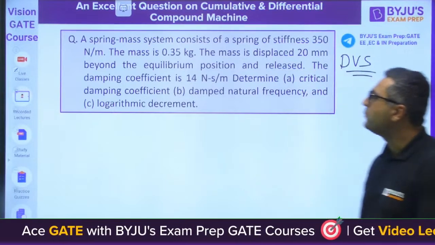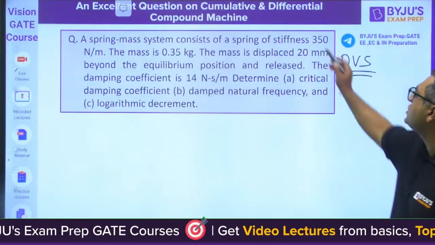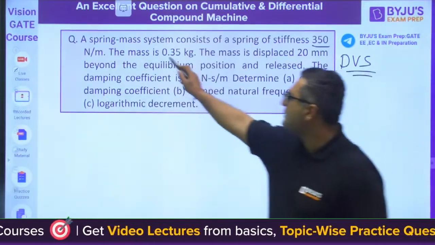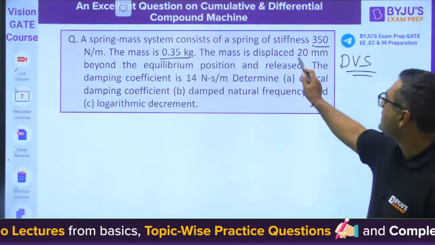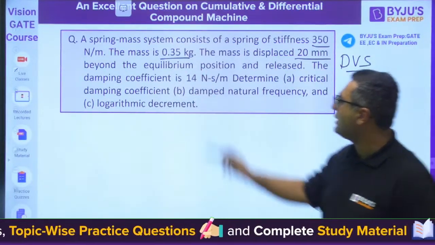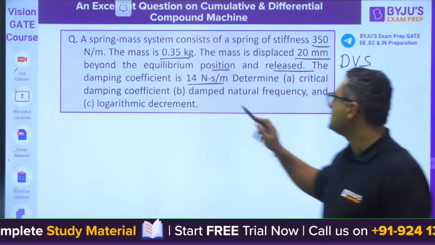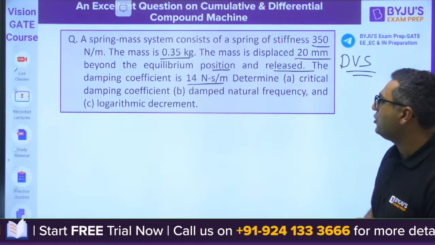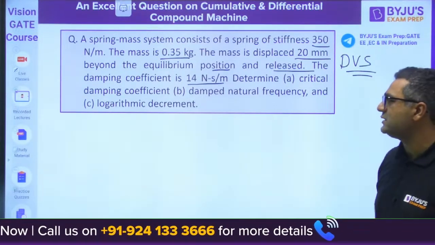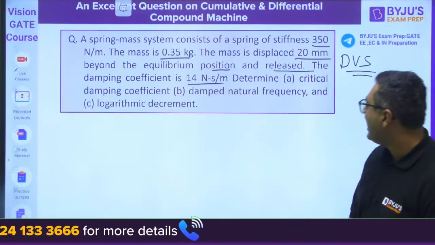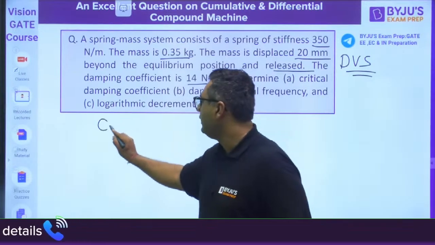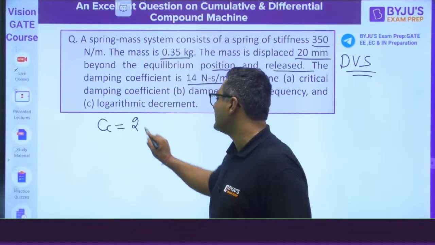A spring mass system consists of a spring with stiffness 350 and mass 0.35 kg. The mass is displaced 20 mm beyond the equilibrium position and released. The damping coefficient is given. Determine the critical damping coefficient, damped natural frequency and logarithmic decrement ratio. I am writing the formula. Critical damping coefficient is 2 root Sm.